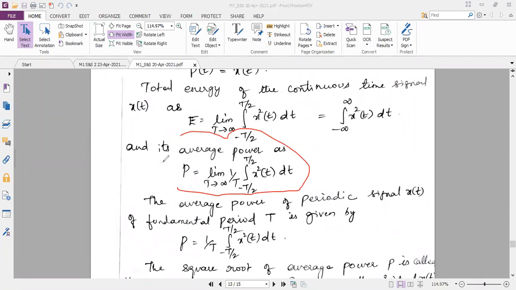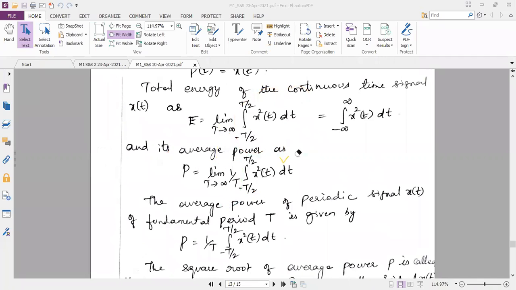Average power P is equal to limit T tends to infinity. If I map the energy formula and the power formula, limit T tends to infinity is the same, and the integration from minus T by 2 to plus T by 2 of x square of t dt is also the same. Then what is the additional parameter present in the formula of P? Can anybody tell me? 1 by T, very good. So 1 by T is the additional parameter present in the power formula. This you should remember.